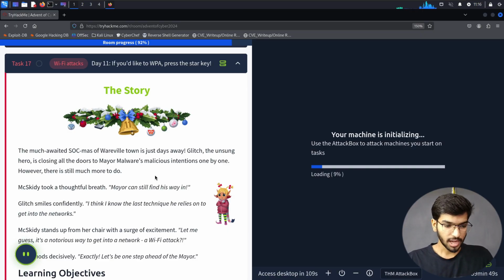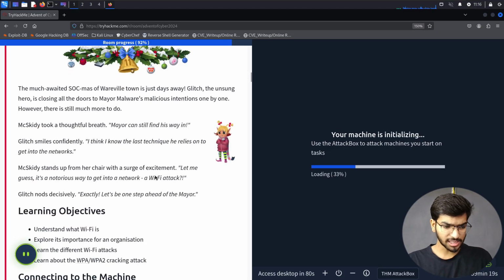The story. The much awaited SOC-mas of Werewolf Town is just away. Glitch, the unsung hero, is closing all the doors of Mayor Malware's malicious intentions one by one. However, there is still much more to do. McSkitty took a thoughtful breath. Mayor can still find his way in. Glitch smiles confidently. I think I know the last technique he relies on to get into the network.